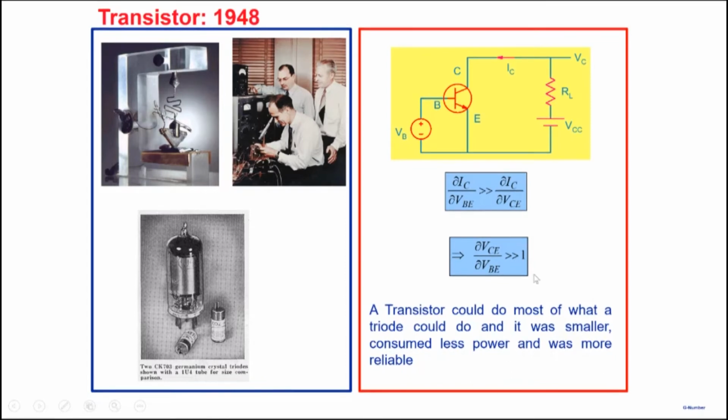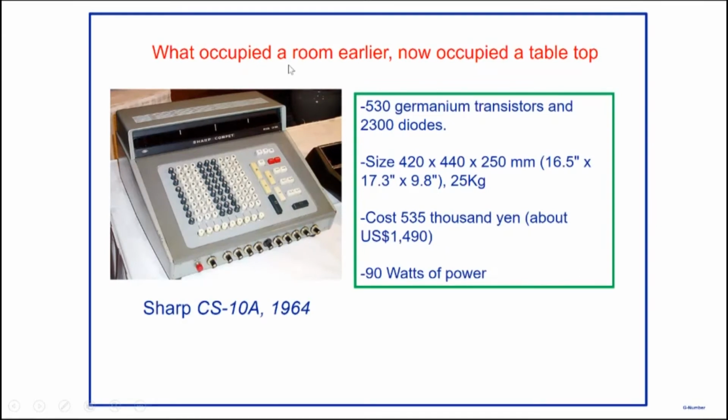And so this is an example of an early calculator, consisting of, at that time, transistors were made out of germanium, 530 germanium transistors and 2300 diodes. Note that this computing machine no longer weighs in tons, it weighs a few tens of kilograms, and it doesn't consume kilowatts of power, it consumes only 90 watts of power. And instead of occupying an entire room, it occupies a fraction of your table, right?